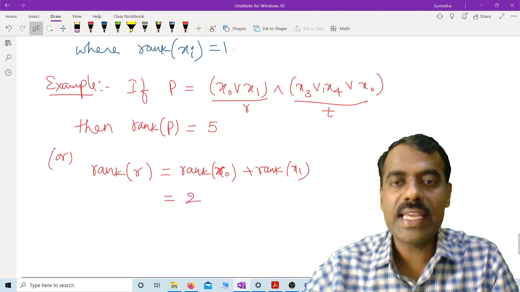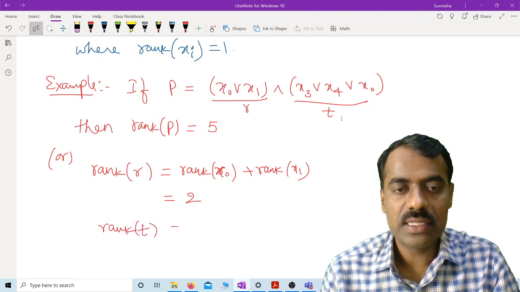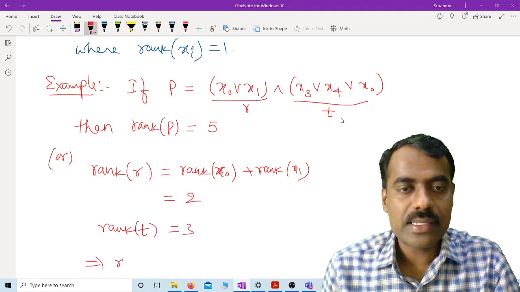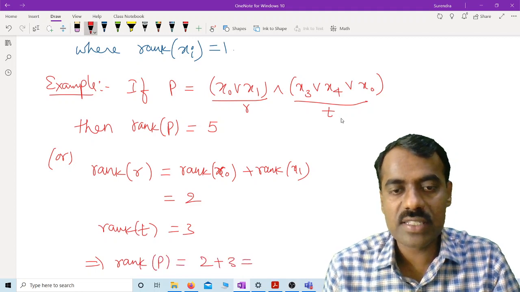And here rank of T is 3. This implies rank of P is 2 plus 3, which is 5.